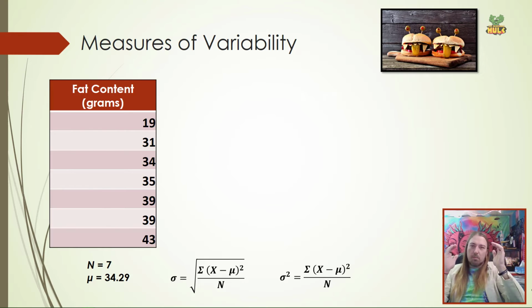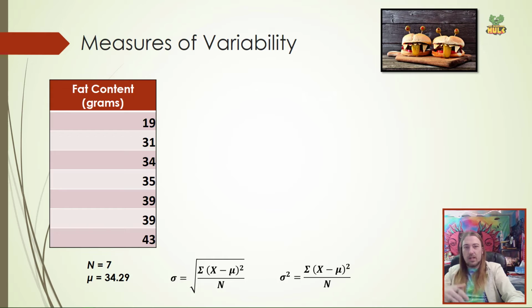X is the raw score minus mu, the mean for that population. Do that for each of those scores. That's first. Do everything in P. So we create a new column to the side here. We're going to label it as X minus mu, X minus the mean. And for each cell, we're going to fill in that value for X that's on the left minus the mean that we have down below, that 34.29.